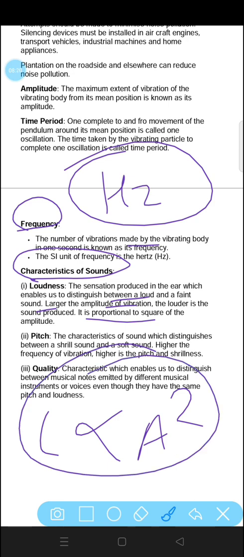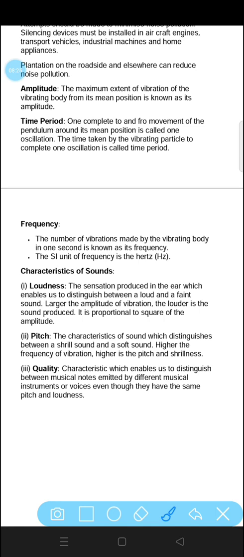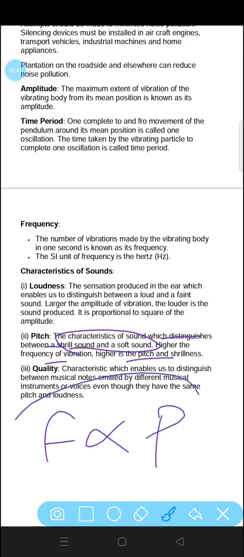This is the formula. After that comes pitch, the characteristic of sound which distinguishes between a shrill sound and a soft sound. Either sound is soft or shrill, which is hurting our ears. The higher the frequency of vibration, the higher is the pitch and shrillness. It means frequency is directly proportional to pitch.